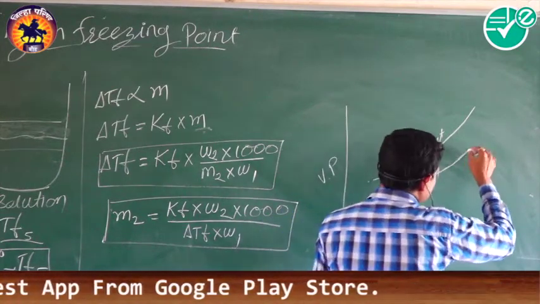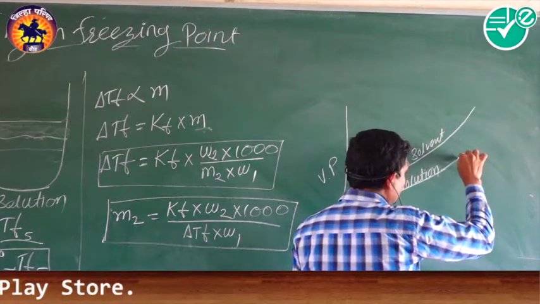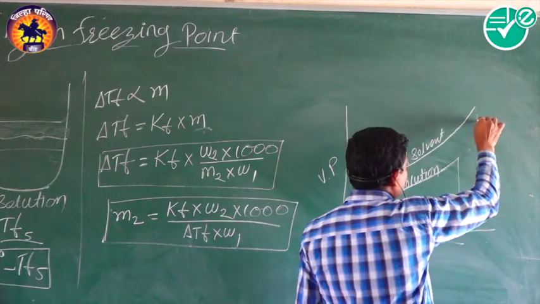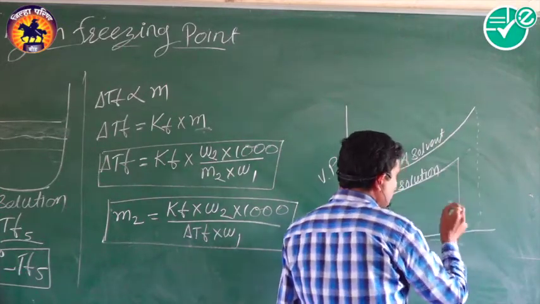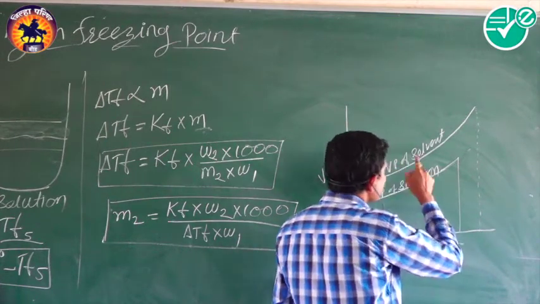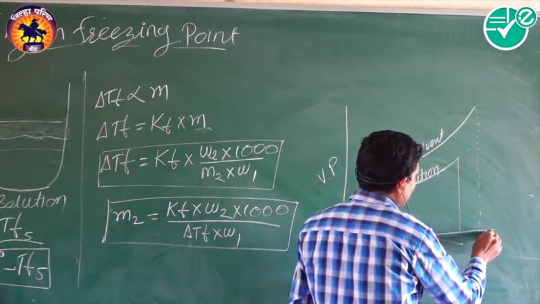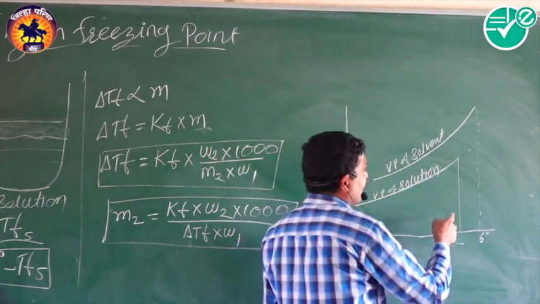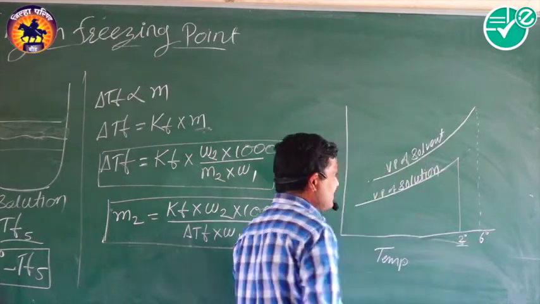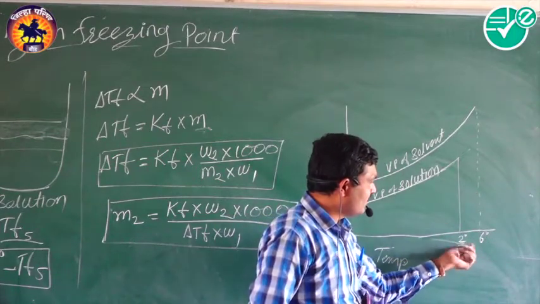Now look here at the freezing point. If you consider the freezing point of the solvent, suppose this is the freezing point of the solvent, say 6 degree. At that time here it becomes 2 degree. For the sake of understanding I give you the figure of this.